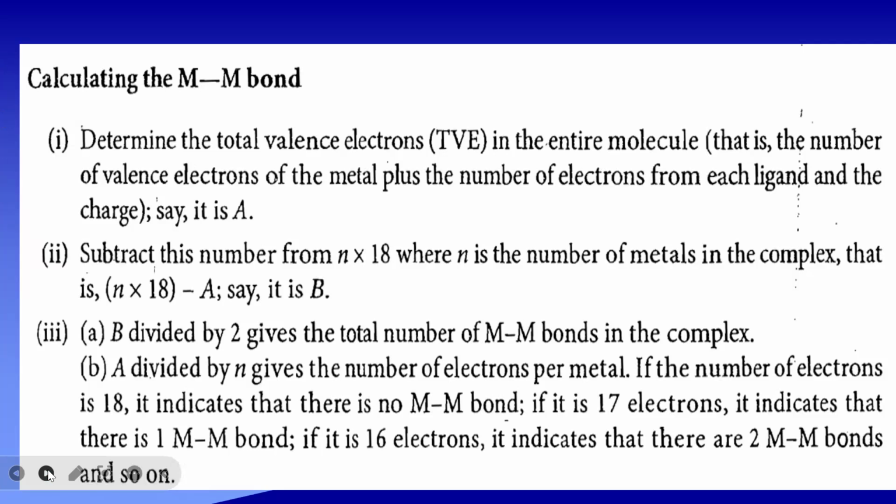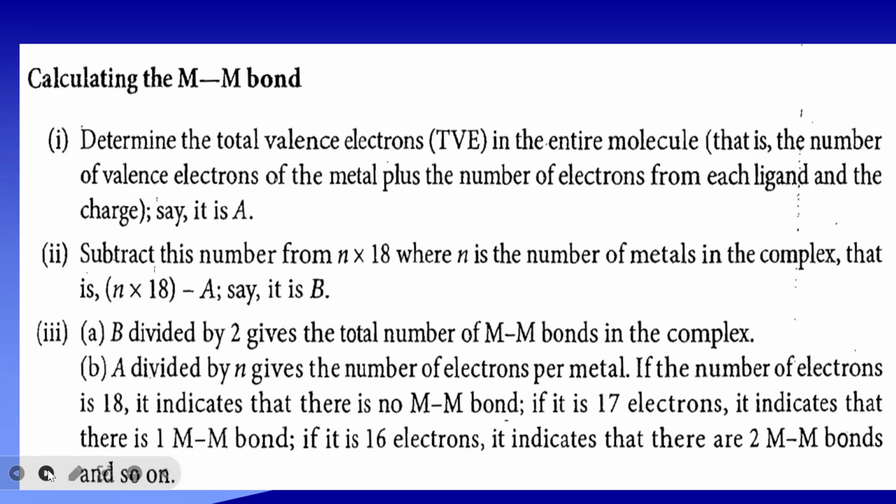Now we will see about calculating the metal-metal bond. First, we have to calculate the total valence electrons in the complex. That is, the number of valence electrons on the metal plus the number of electrons from each ligand and charge. We call it A. Subtract this number from n into 18, where n is the number of metals in the complex.